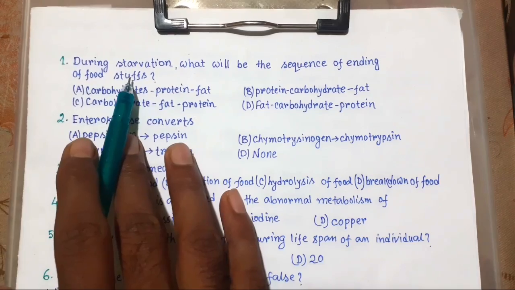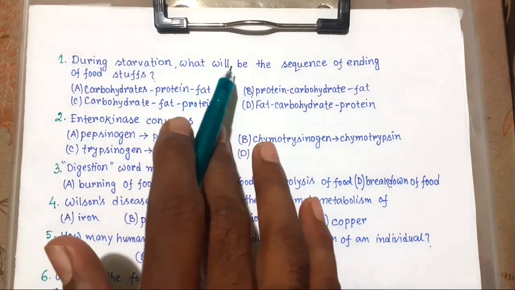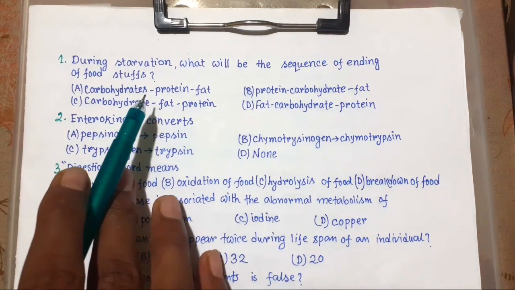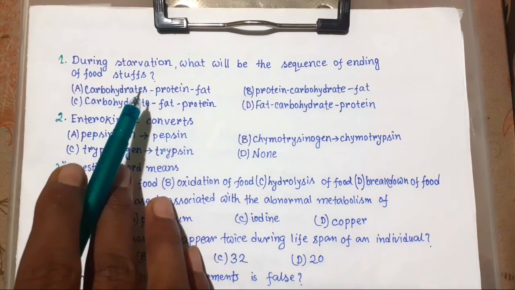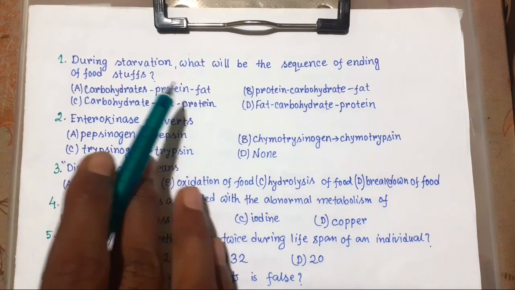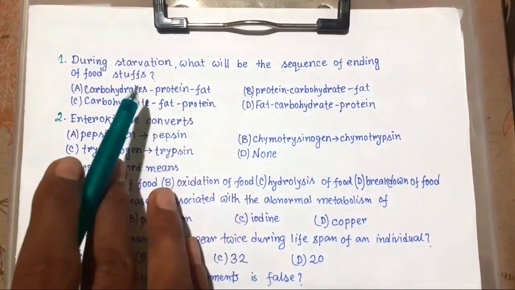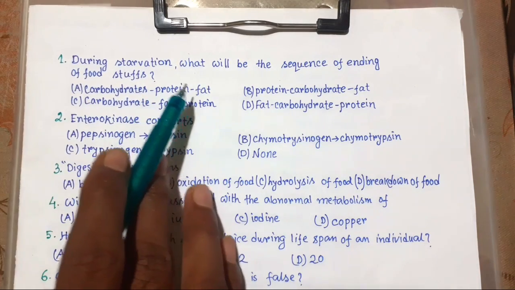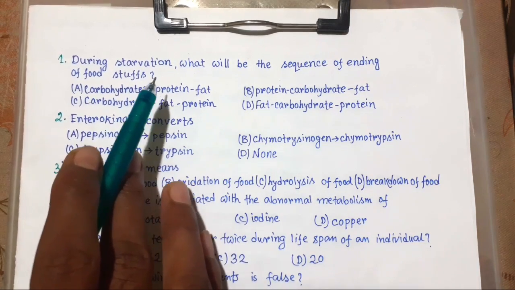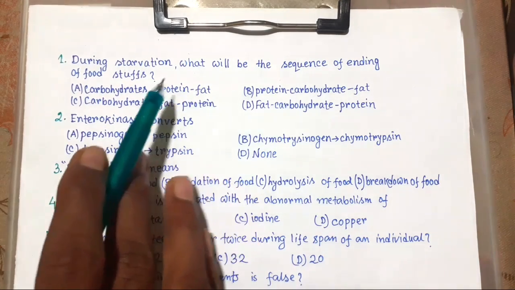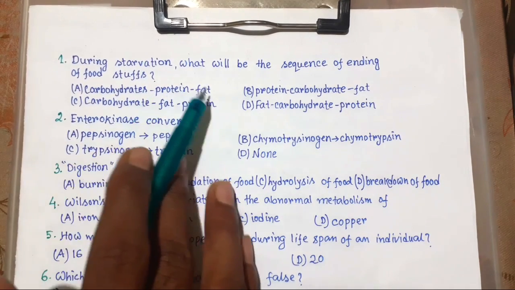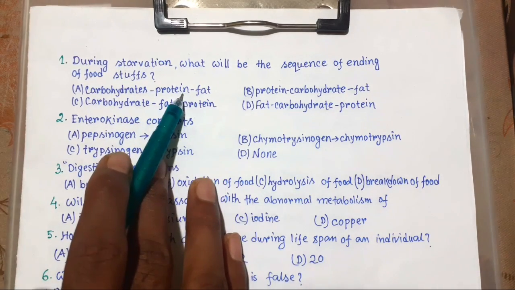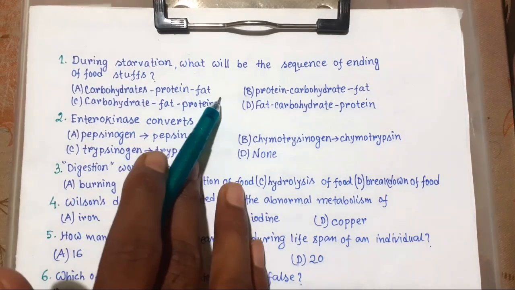Number 1. During starvation, what will be the sequence of ending of foodstuffs? During starvation, when the food requirement of the body is not fulfilled by ingested food, reserved carbohydrate is used up first, because we know carbohydrates are the primary source of energy, and we also know carbohydrate is reserved in the form of glycogen in our body, in liver and muscle.